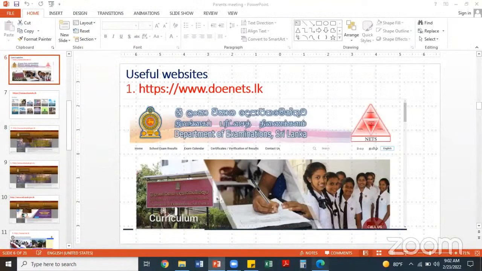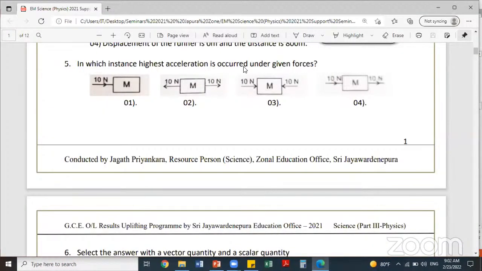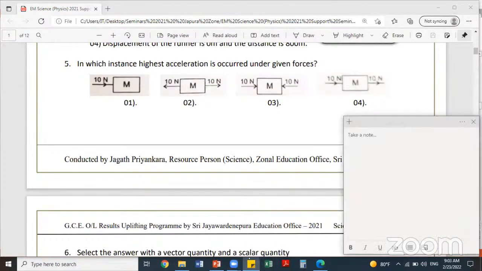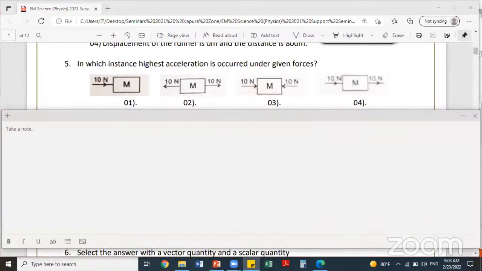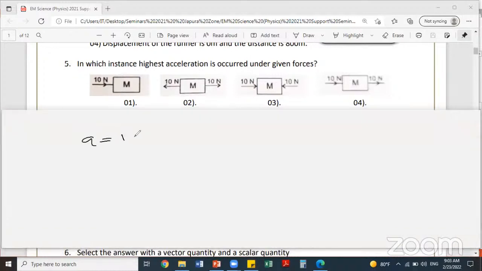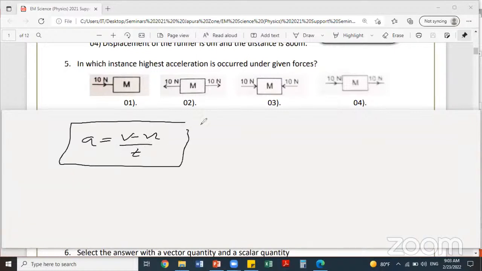Let's move back to the paper again, right? Question number 5, highest acceleration. Please highlight this. Highest acceleration means the resultant force must be highest. There are two equations you can use to find acceleration. One equation, if you want you can note down: acceleration equals v minus u over t, right? This is one equation you can use to find the acceleration.